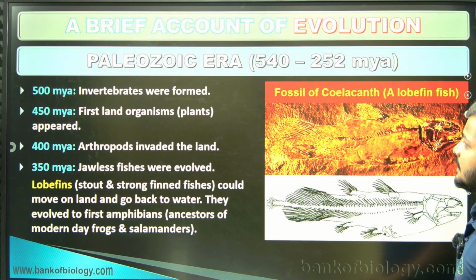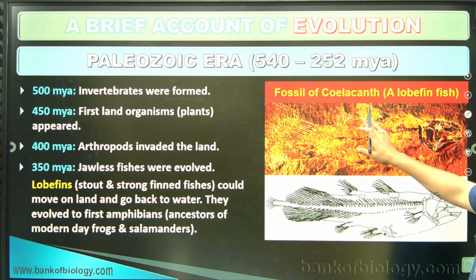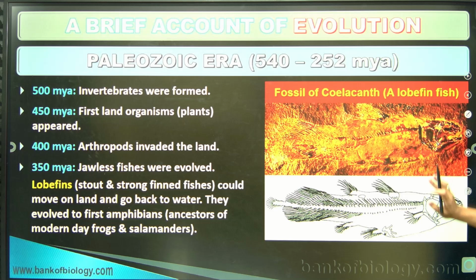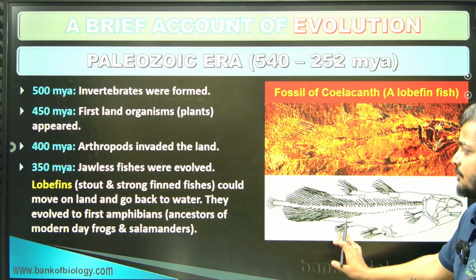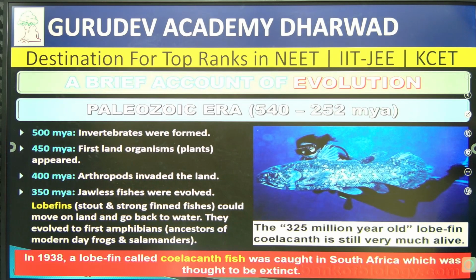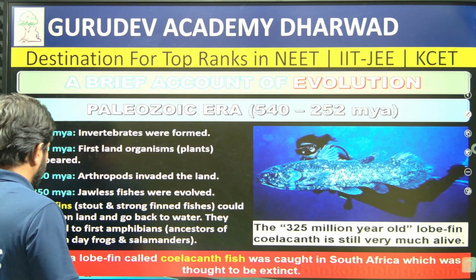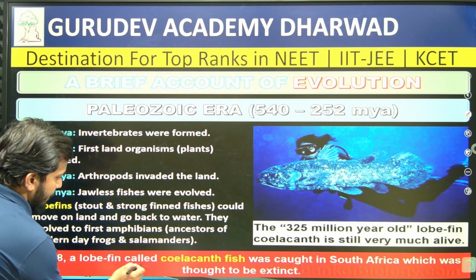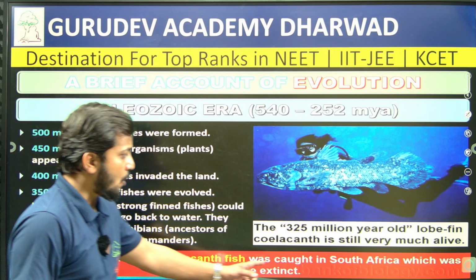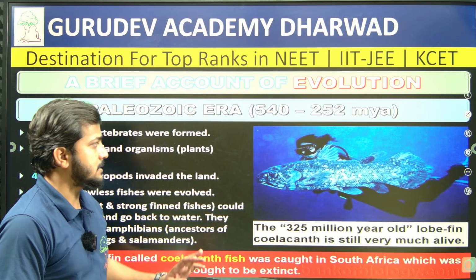Then you consider the major fossils, particularly the coelacanth, a lobe fin fish, and that is what the diagram shows here, right. Then in the Paleozoic era, in 1938, a lobe fin fish called the coelacanth was caught in South America, and it was thought to be extinct.